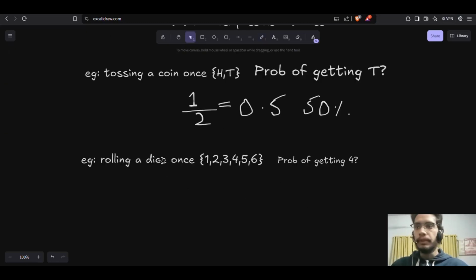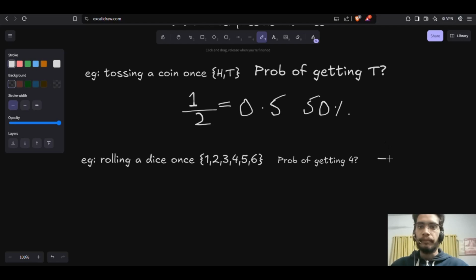Let's take another example of rolling a dice once. You probably know what a dice is, you have probably played with it. It has a cubical shape and has numbers written on it, maybe a 4, a 5, and a 3. There are a total of 6 sides of a dice, so there are a total of 6 outcomes. The total number of outcomes we have is 6.